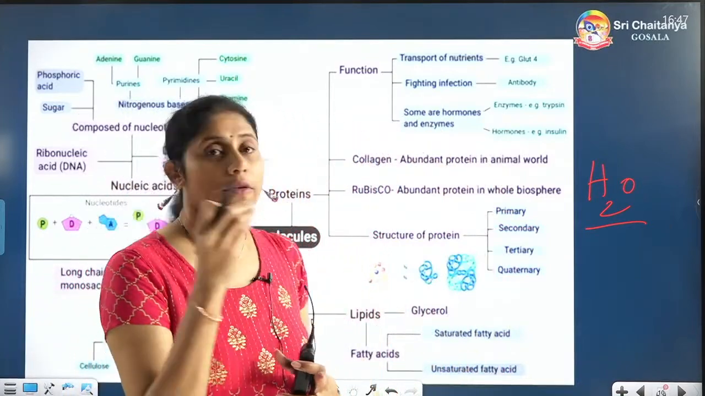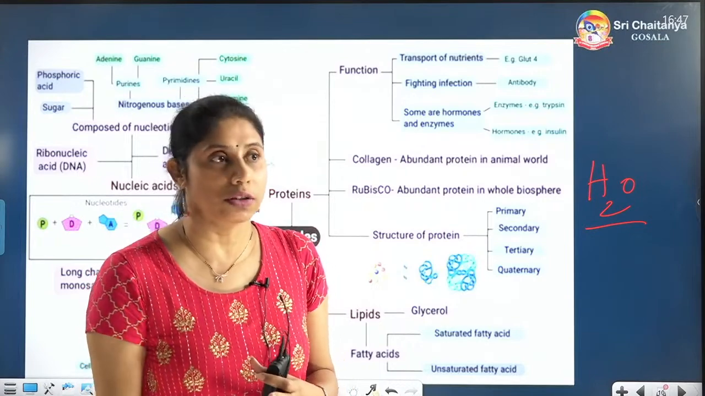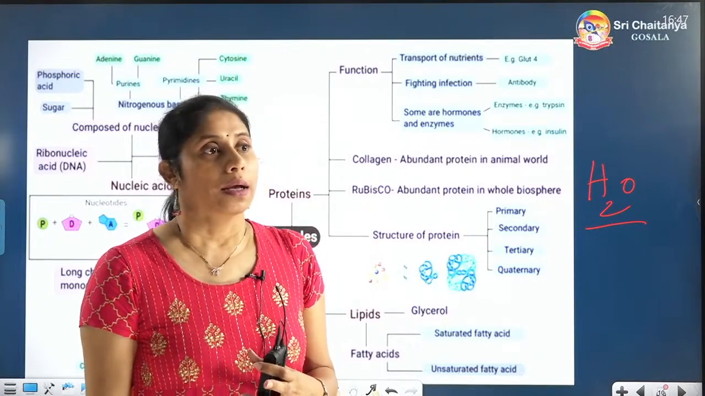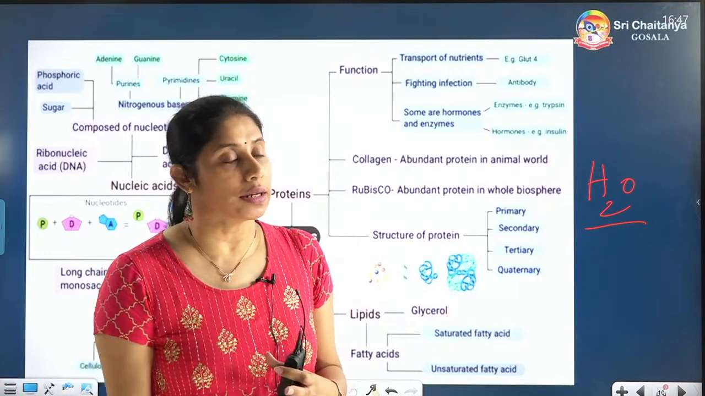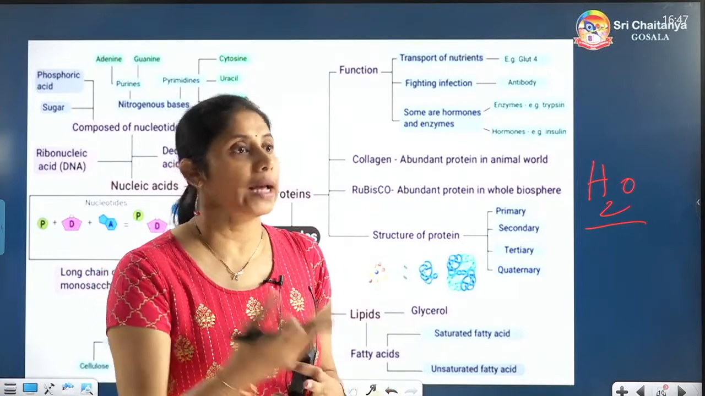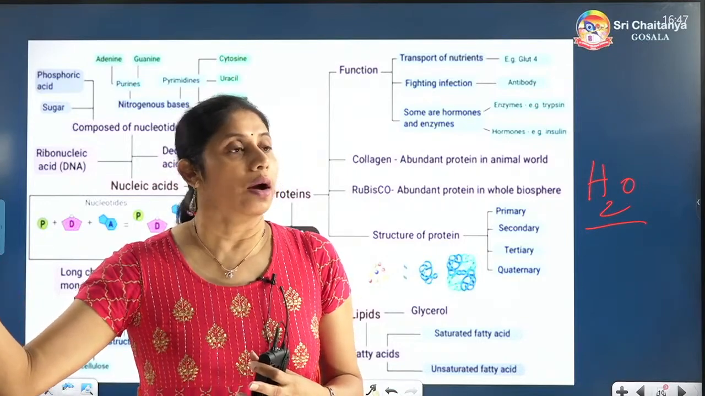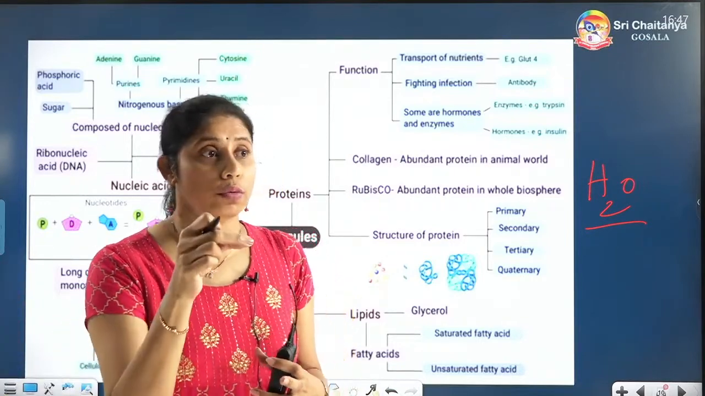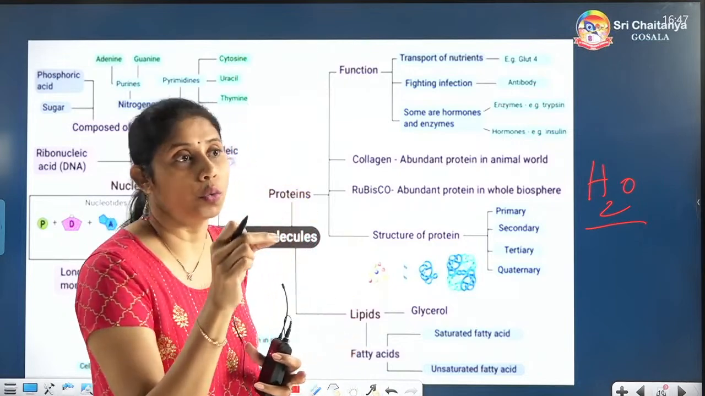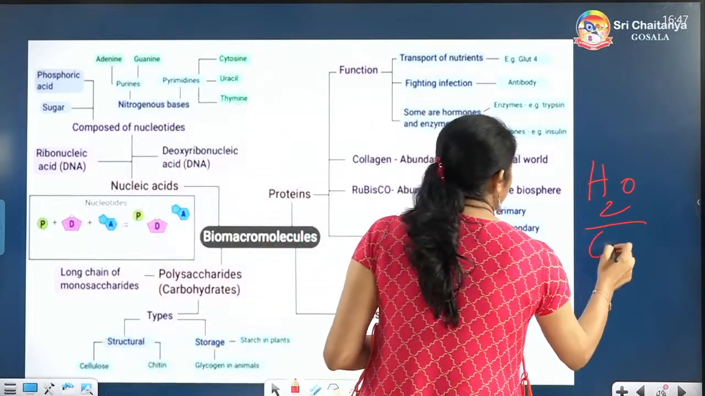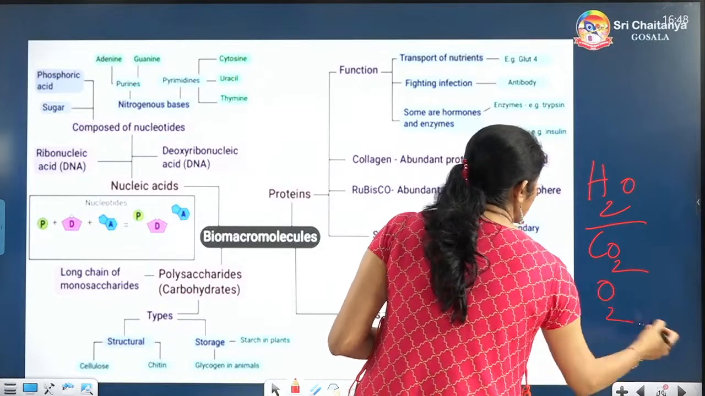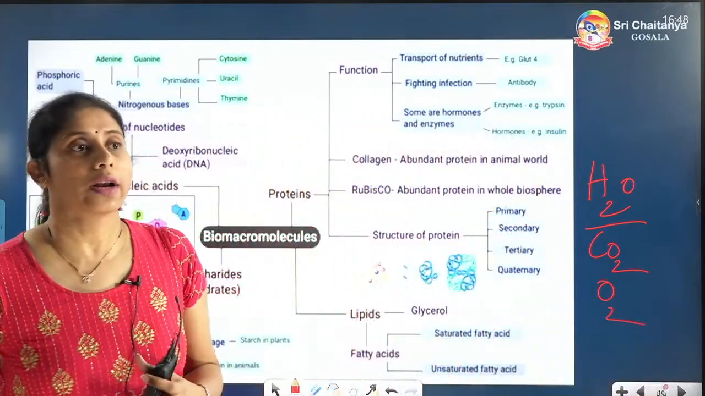Inorganic, it is formed by just hydrogen and oxygen. So that is available in nature freely, that is the inorganic one. CO2, again it is inorganic, carbon dioxide gas available. Oxygen, O2, I am not talking about just oxygen O, I am talking about CO2, I am talking about O2. These are all inorganic.